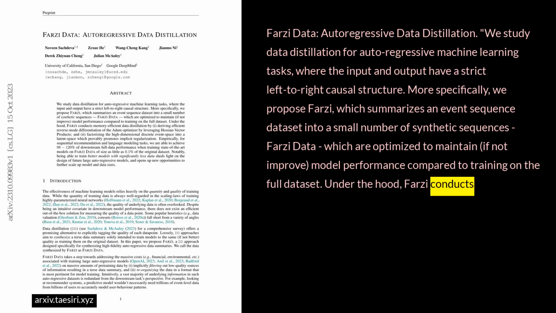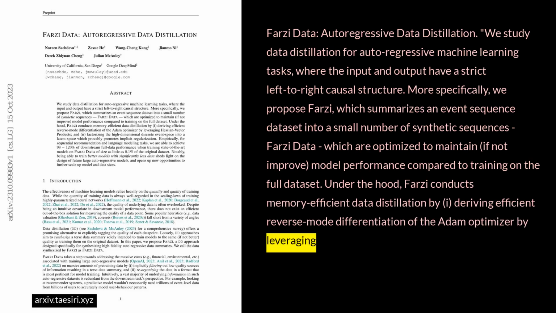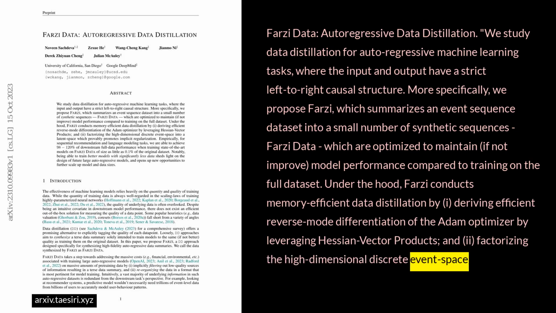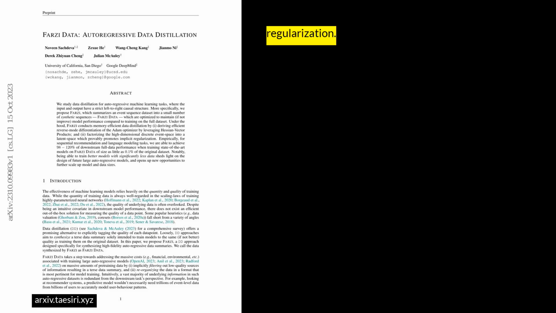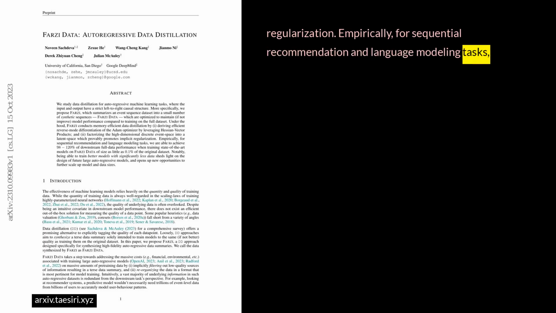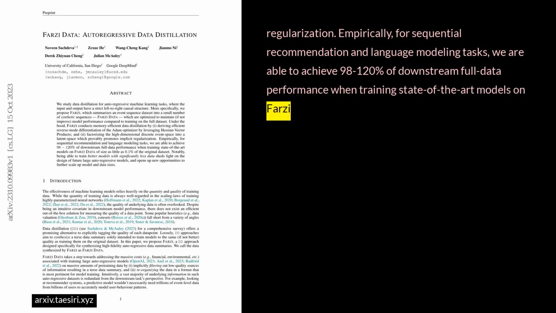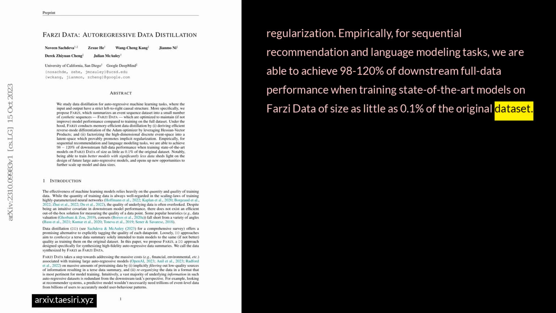Under the hood, Farzi conducts memory-efficient data distillation by, 1, deriving efficient reverse-mode differentiation of the Adam optimizer by leveraging Hessian vector products, and 2, factorizing the high-dimensional discrete event space into a latent space which provably promotes implicit regularization. Empirically, for sequential recommendation and language modeling tasks, we are able to achieve 98 to 120% of downstream full data performance when training state-of-the-art models on Farzi data of size as little as 0.1% of the original dataset.